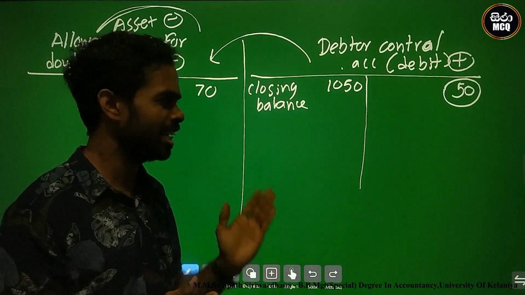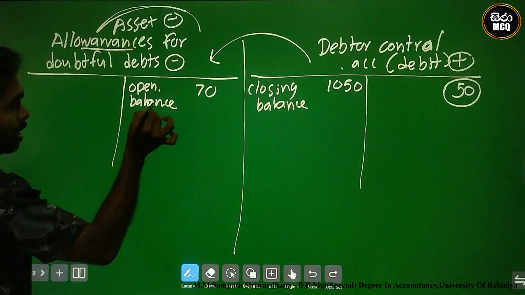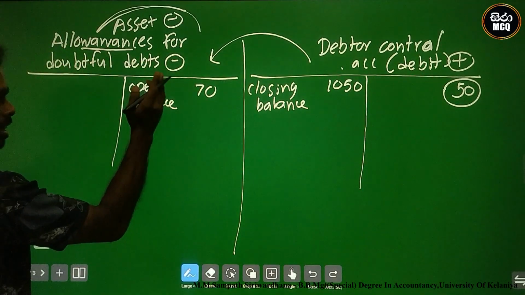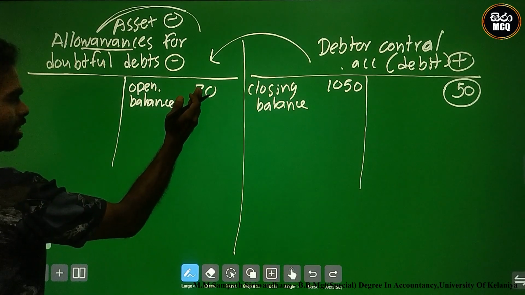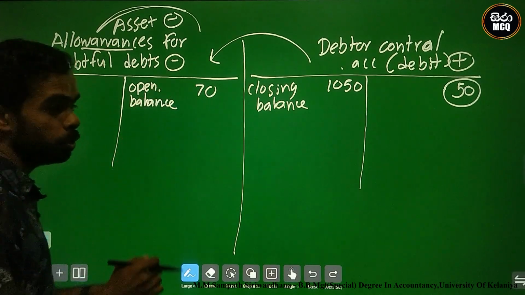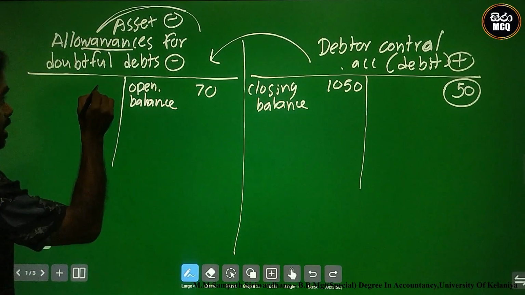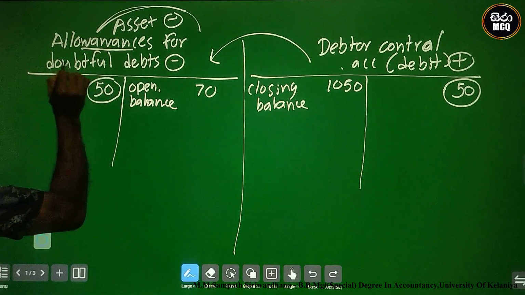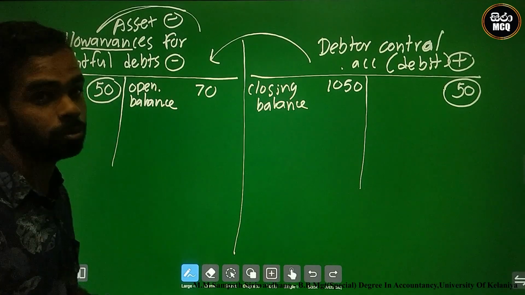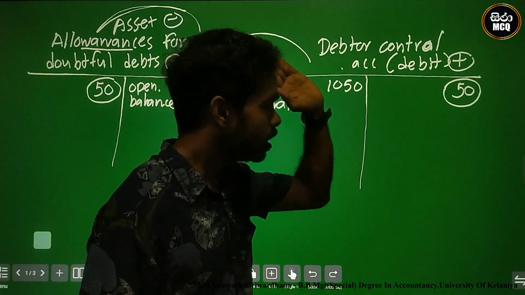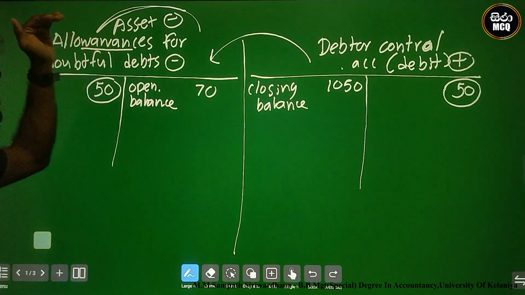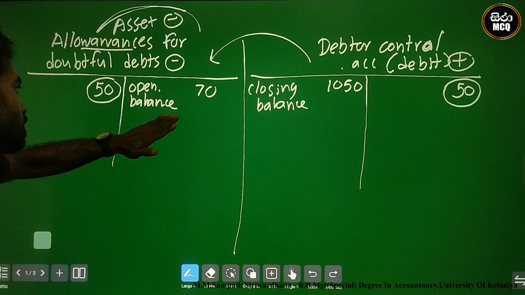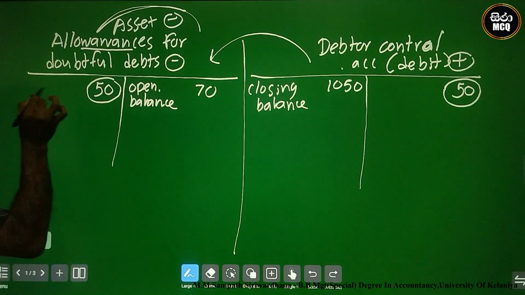At this time there is a credit, there is an elimination. The allowances are being used. I debit the allowances for doubtful debts account and credit the debtor control account. The allowances for bad debts are eliminated.